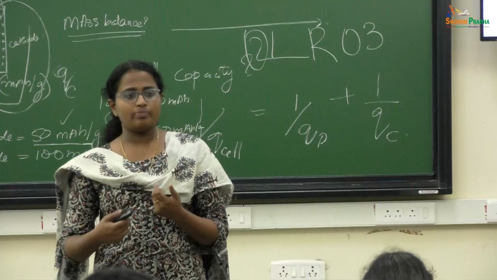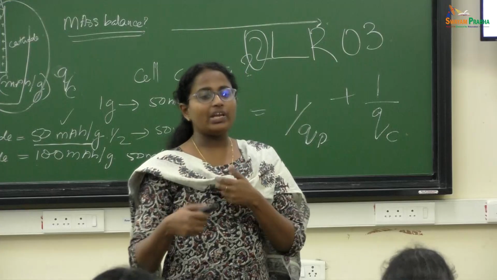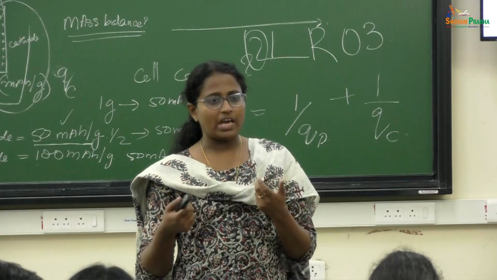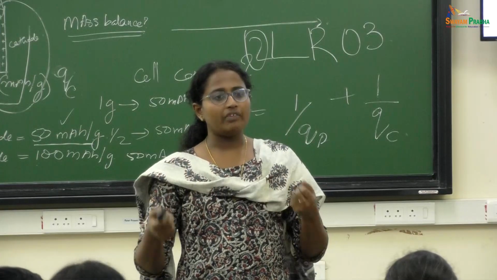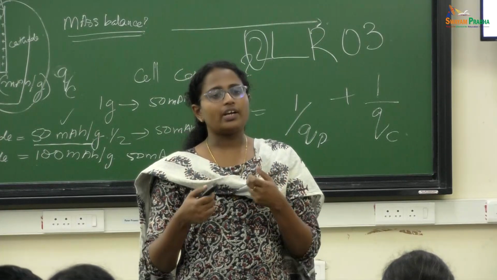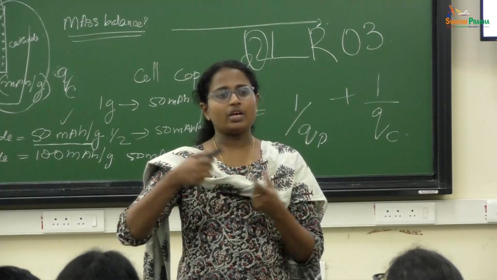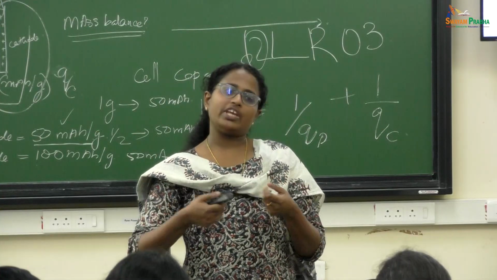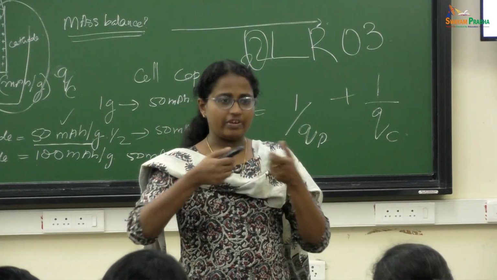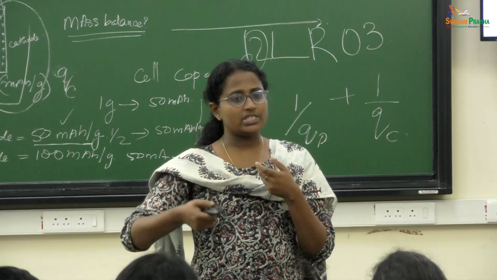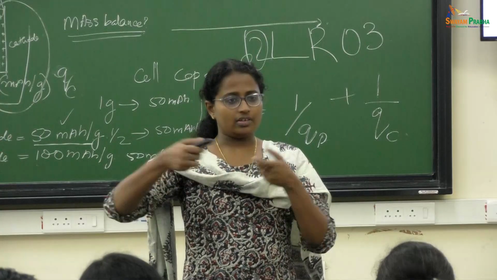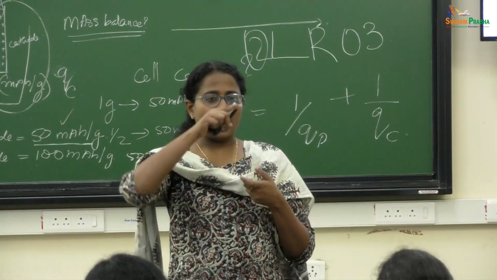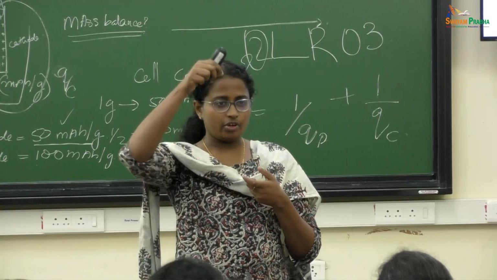Actually, in a lead acid battery, while you are charging, you will have a lot of water loss because hydrogen and oxygen evolution also will happen. So to make up that water, you have to put the water. Sulfuric acid will be there in the solution, sulfate ions will be there. You have to put the distilled water to maintain the concentration of the sulfuric acid. So you have some sort of bar where you have to fill.